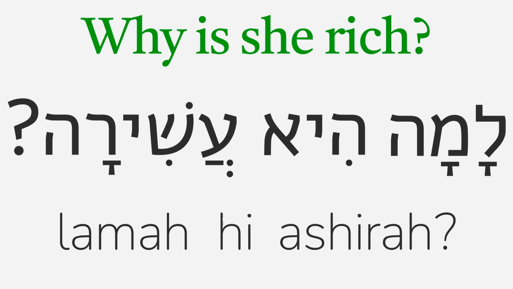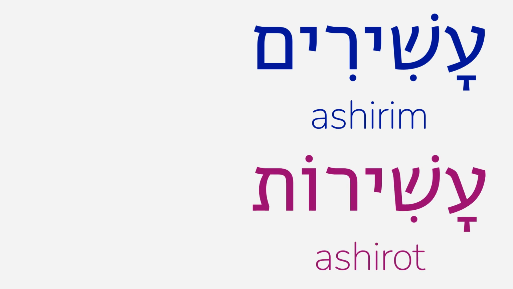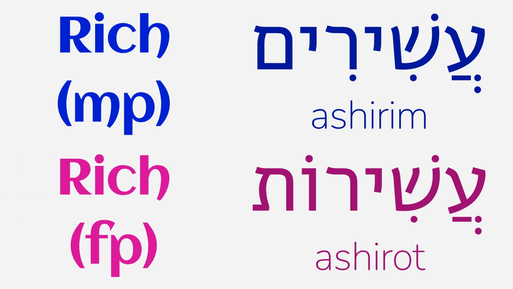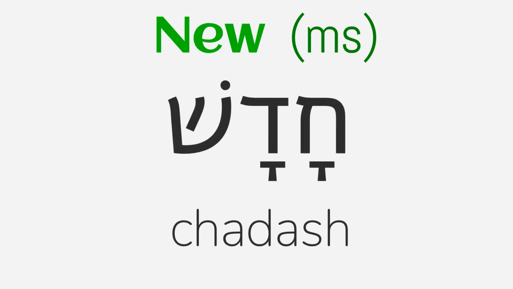Lama hi ashira. The masculine and feminine plural forms of ashir will also have the first vowel shortened to a patach schwa instead of just a schwa. Ashirim, rich in masculine plural form, and ashirot, rich in feminine plural form. The masculine singular form of the adjective chadash, new, is also a 2-syllable word, and so when endings are added to it, the first vowel is supposed to be shortened to a schwa.